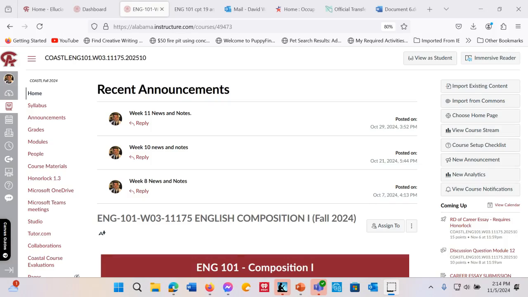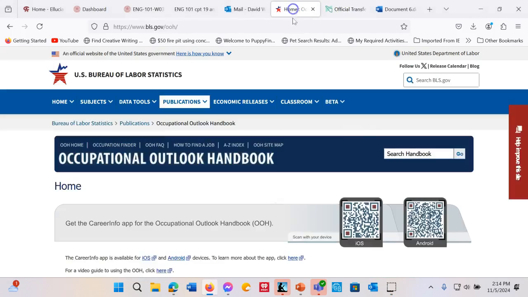I wanted to make a video going over how to cite from both the Occupational Outlook Handbook and from the Alabama Transfers Guide, because I'm assuming that most of you are going to be using those two sites in your career essay. But not only that, I'm going to show you how to do a citation of a short work from a website, which is going to be the majority of your citations. And if it's a short work from a website that has an author, you just put the author at the beginning of it instead of the title of the article. So that's certainly something there.